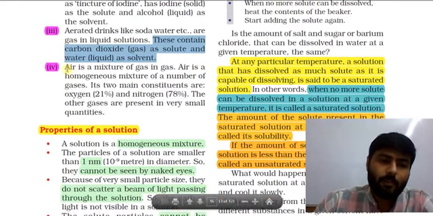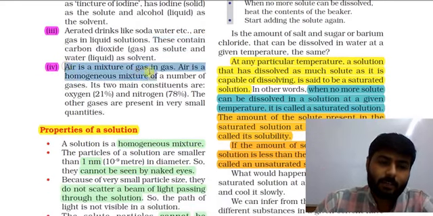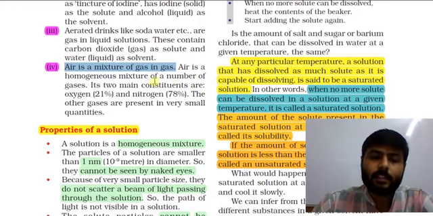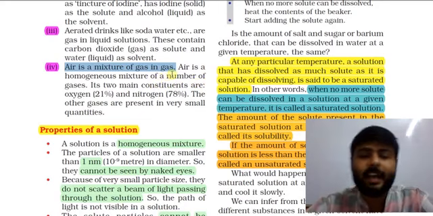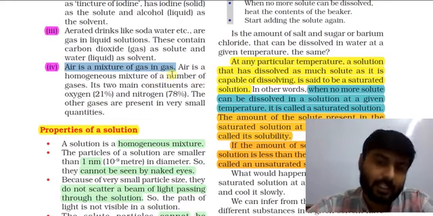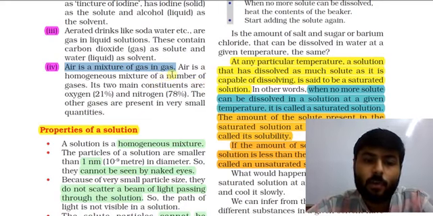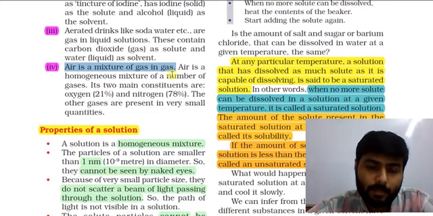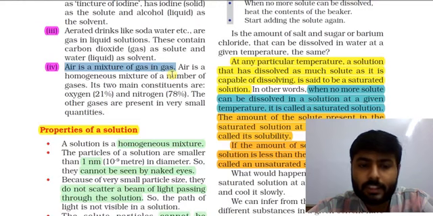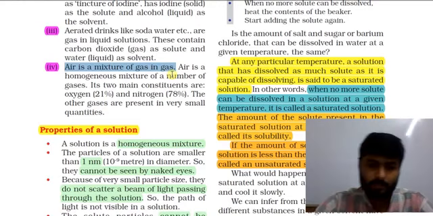Now this is the important SQ. Air is a mixture of gas in gas. Air is a homogeneous mixture of a number of gases. Remember, air is a homogeneous mixture of a number of gases.